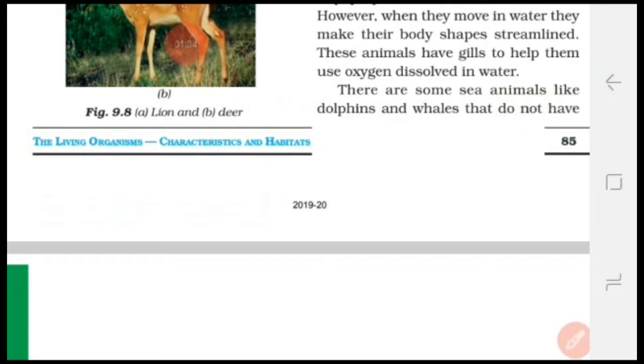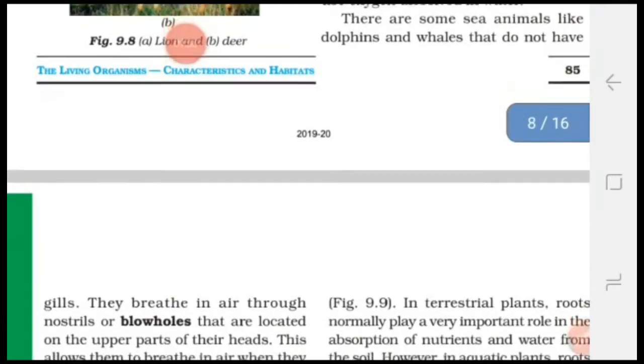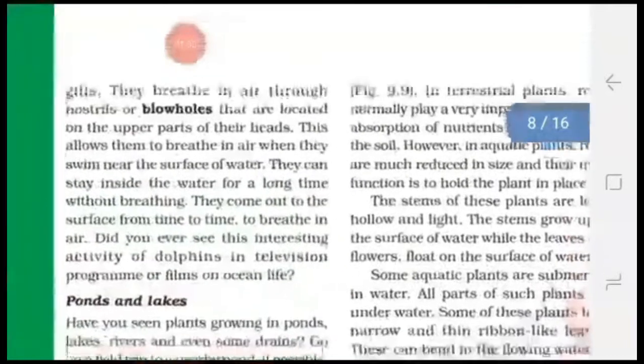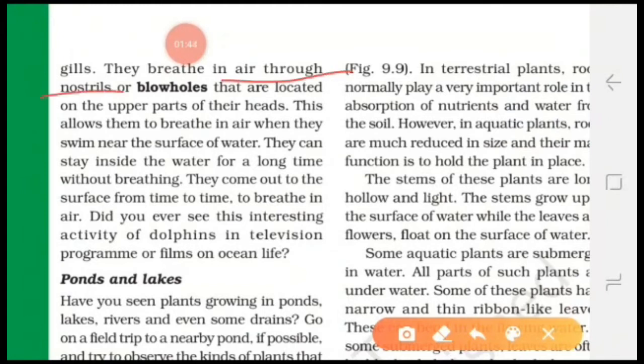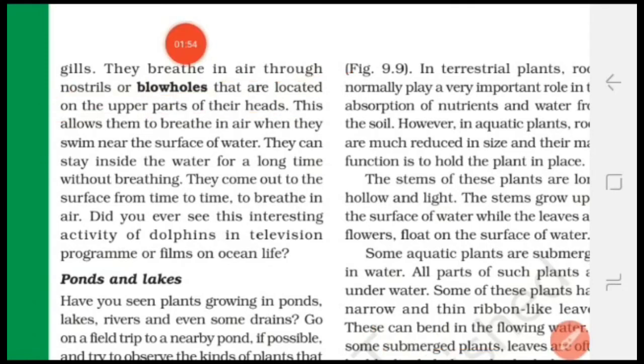There are some sea animals like dolphins and whales that do not have gills. Then how will they breathe? That is a very interesting question. They breathe in air through the nostrils or blowholes. These blowholes are located on the upper part of their head. With the help of blowholes they take oxygen from the air, and they can stay inside the water without breathing for a long time.